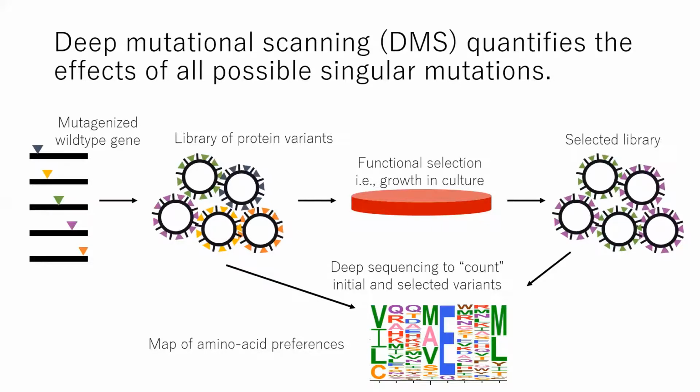In the case of viral proteins, this functional selection is growth in cell culture, which importantly does not include antigenic selection. Then, single codon variants which are enriched are assumed to correlate with mutations that are biophysically favorable, while the opposite is true for variants that are depleted. And we visualize the results of this assay as a logo plot, describing the amino acid preferences of each site, in which the height of a letter corresponds to the relative abundance of that amino acid at that site.